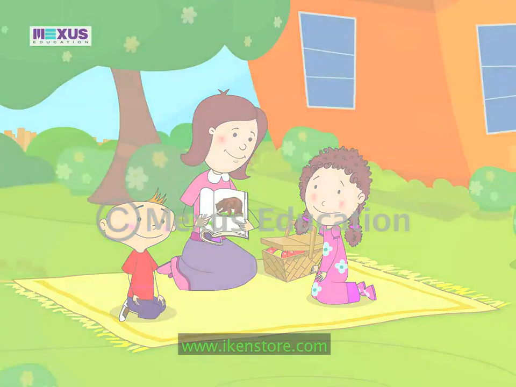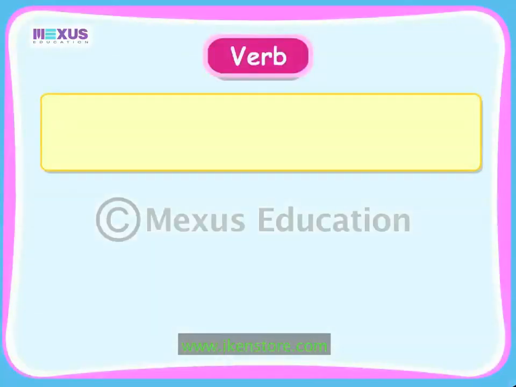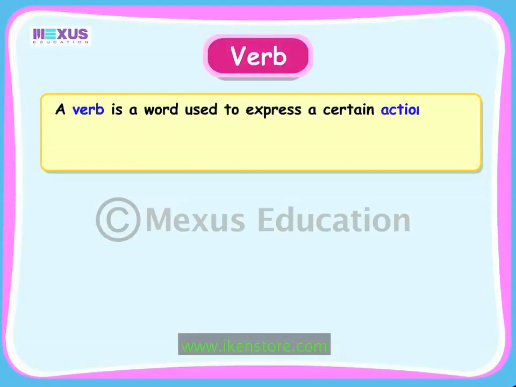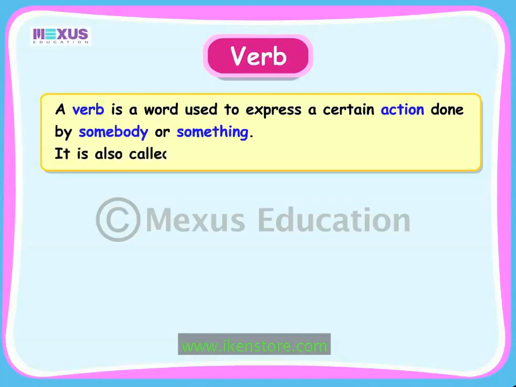We just saw Fleck and Zizi play a story-building game using different forms of verbs. To understand these different forms, we will first need to revise verbs and its tenses. A verb is a word used to express a certain action done by somebody or something. It is also called a doing word.